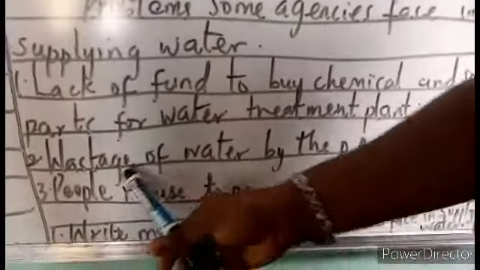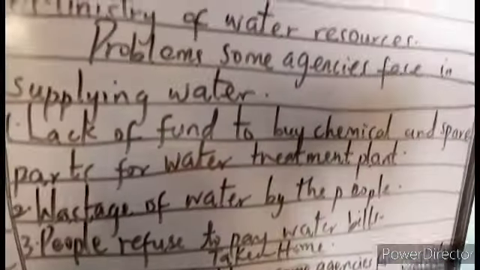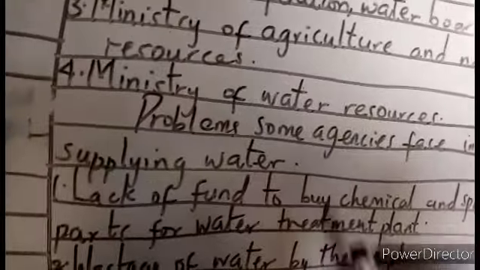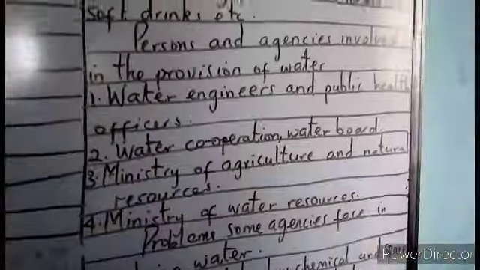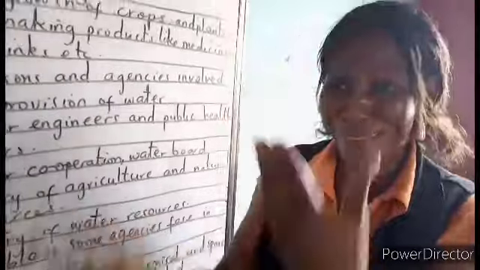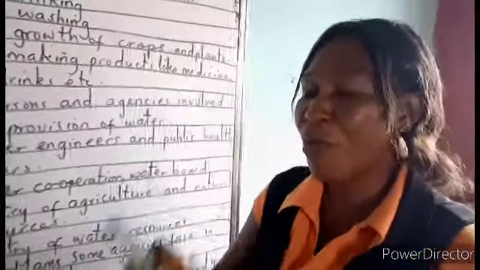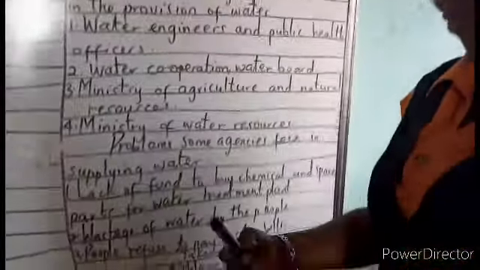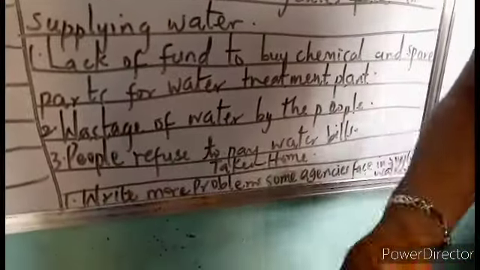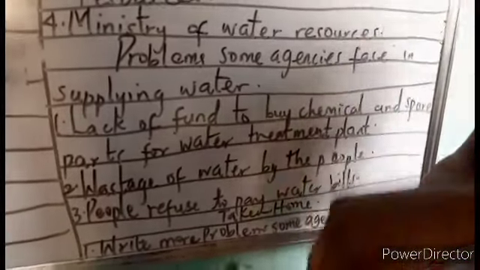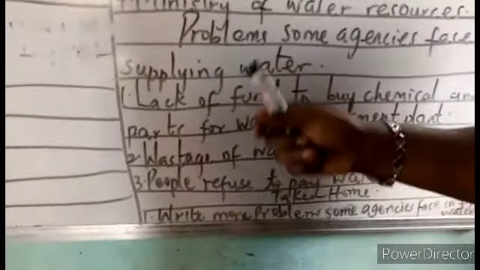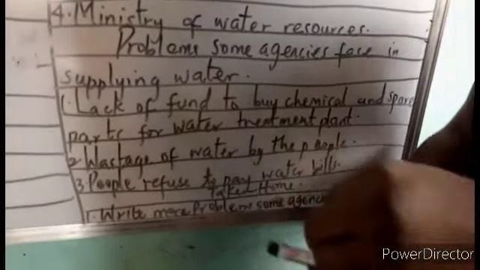Now we also have wastage of water by the people. People waste water a lot. In a home, where the water corporation have already released water for them, they will turn on their tap. Some of them will leave it on. The water will be flowing, so it will mess up the whole environment. So there is also water wastage. Some people, their pipe will probably have a breakage somewhere. Instead of fixing it immediately, they will leave it because they know the water corporation will not come and meet them immediately. So they let go of all this water.